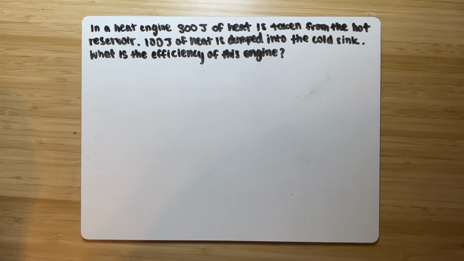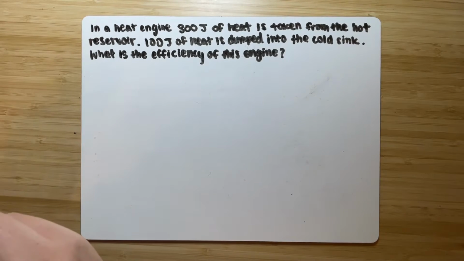In a heat engine, 300 joules of heat is taken from the hot reservoir. 100 joules of heat is dumped into the cold sink. What is the efficiency of this engine? For a problem like this, there are two things that you need to know.